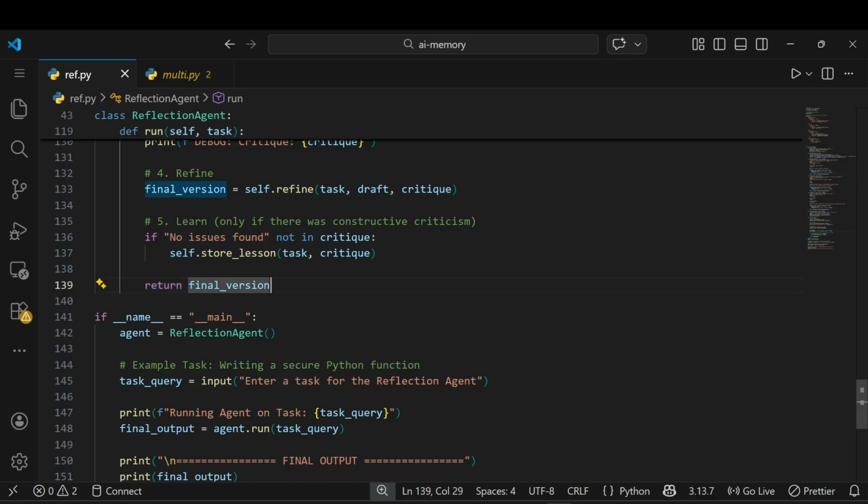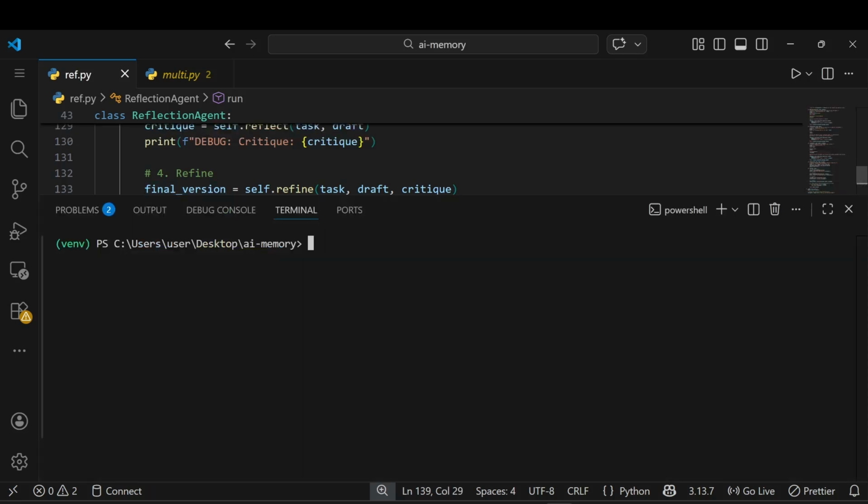Let me quickly run this. For that I need to just run python ref.py. Wait for it to open. Let me see. I think my battery is not charged.